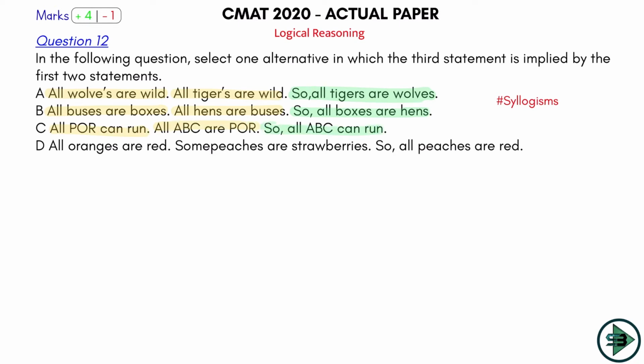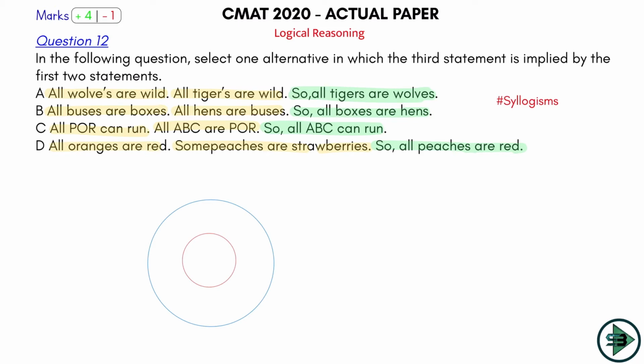I think the answer is C only. How do I know that? All POR can run, all ABCs are POR, so all ABCs can run, of course. If you practice this enough, you can get this orally as well. So can you use this and this to derive this? I know this is not the answer because I know C is the answer. In case you want to visualize C well, let me put this here. Okay, all POR can run. So let POR be this red and blue represents run. So what am I saying? All red are blue because I said all POR can run.